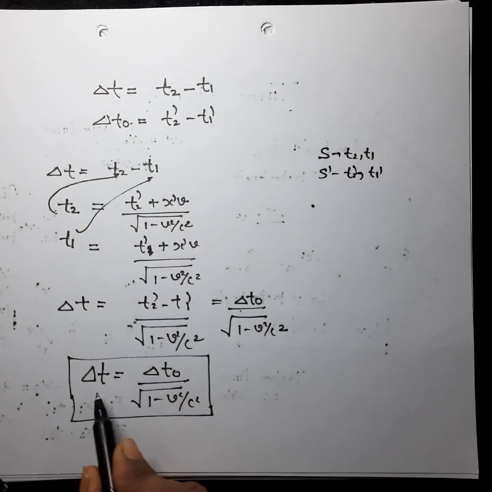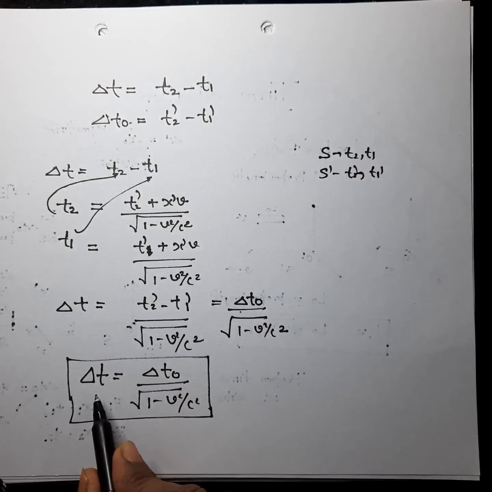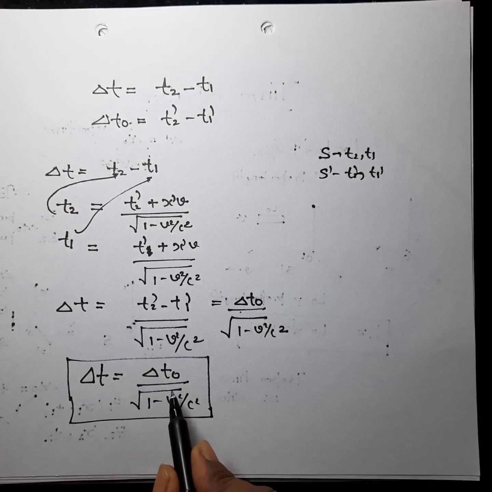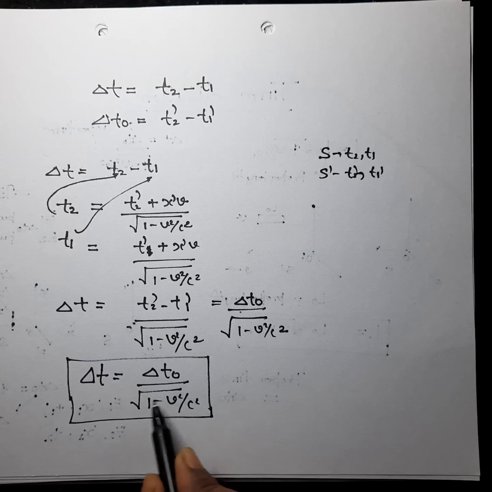Therefore we have the required expression of time dilation, that is delta t is equal to delta t0 divided by square root of 1 minus v square by c square.